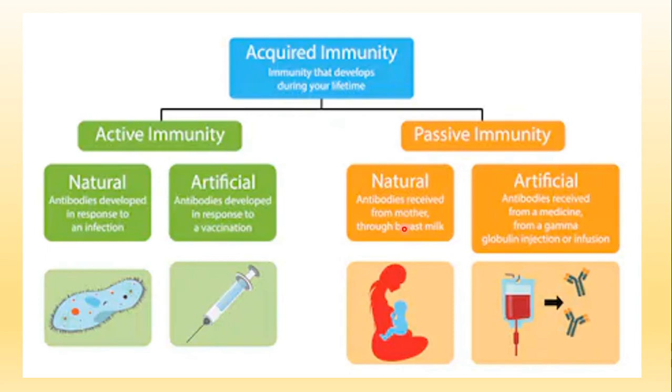Why are we calling it acquired? Because the mother had acquired it and then she is just passing it to her young one. The young one is getting the ready-made antibodies. He or she is not producing it, but getting it ready-made from the mother.